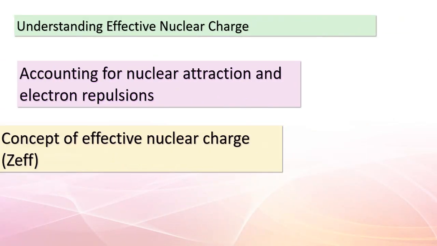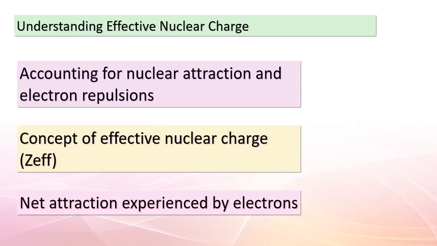Hello, dear students. Today, we're delving into an intriguing concept that helps us comprehend the interplay between nuclear attraction and electron repulsions. Imagine our electron of interest within an atom. We want to understand its behavior when faced with both attractive forces from the nucleus and repulsive forces from other electrons. The simplest way to make sense of this is by envisioning that the electron encounters a combined effect, a net attraction. This net attraction is the result of nuclear attraction, but it's decreased by the electron-electron repulsions.